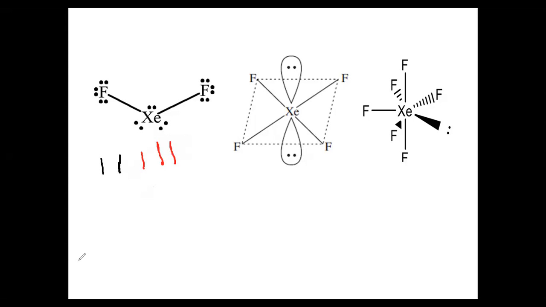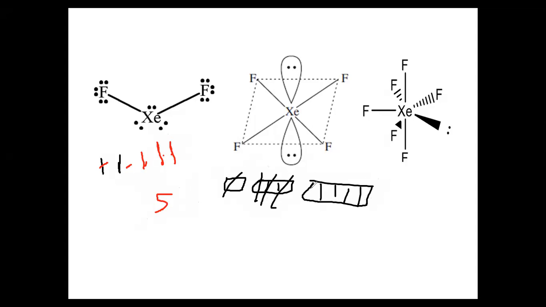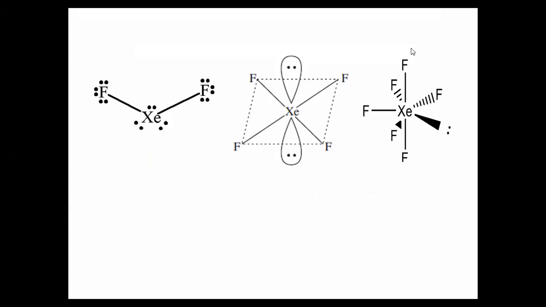Now count how many total are there: 1, 2, 3, 4, 5. 5 in total, so I have to cut 5 boxes. Already we have discussed this. One box for s, 3 boxes for p, and for d there are 4, 5 boxes. So you cut 1, 2, 3, 4, 5, which means sp3d. Very logical and very helpful. But who will apply this? Only one who knows the basic idea. The hybridization of xenon difluoride is sp3d.